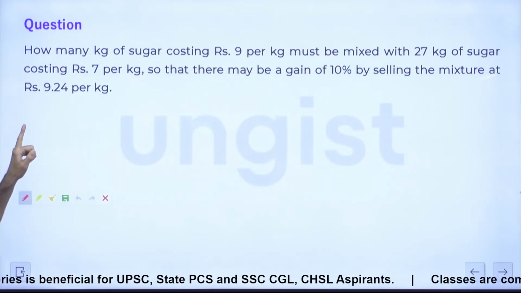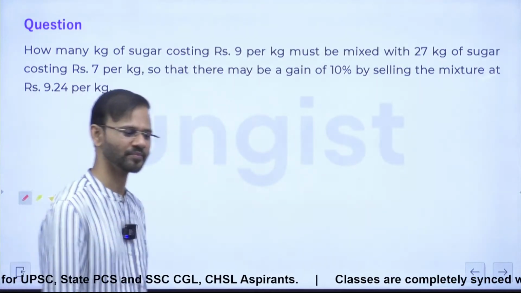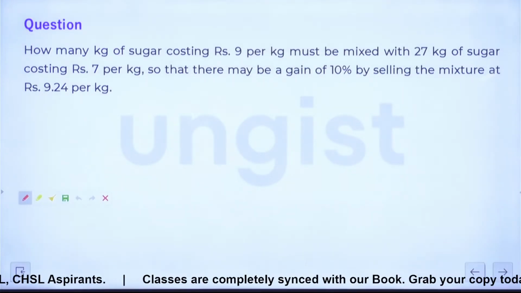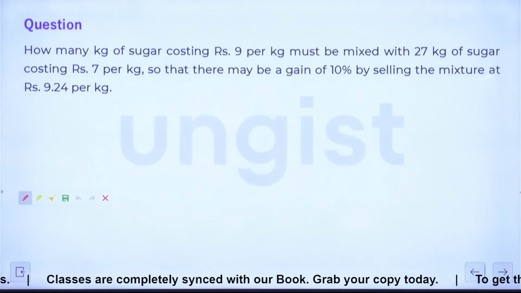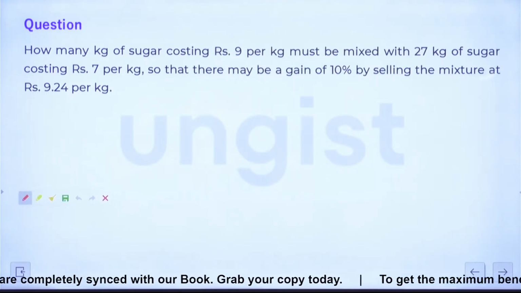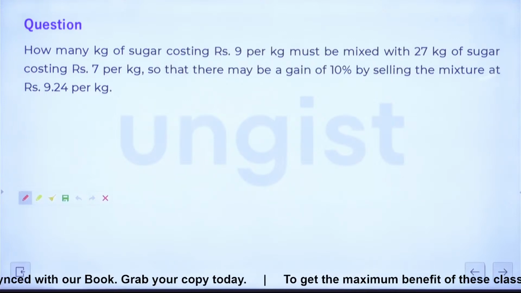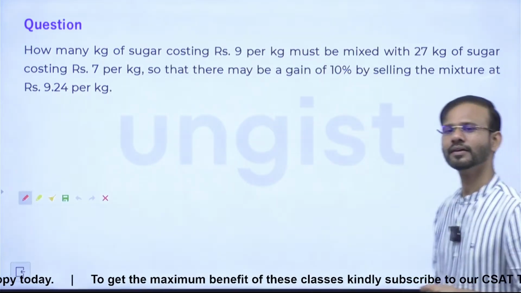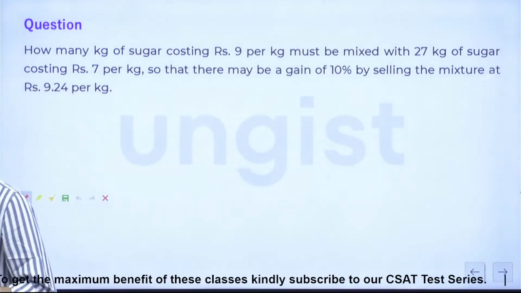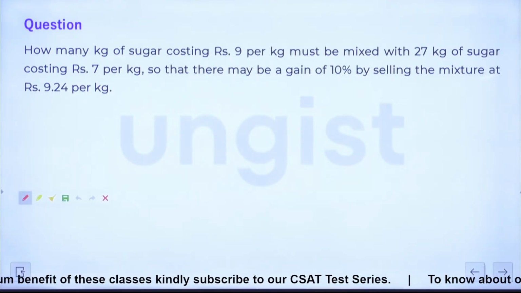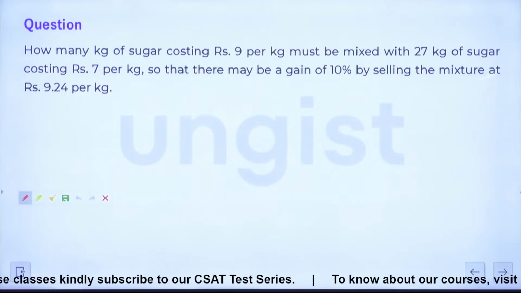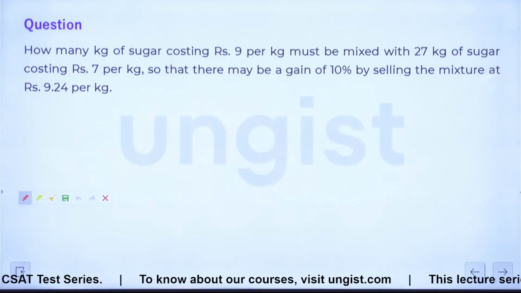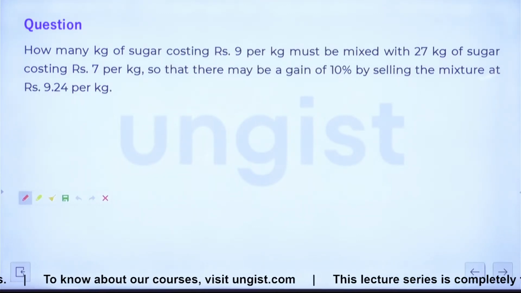Yes, look, again a similar question. But here they have given one more data. Check it please. Almost the similar question with one more data, guys. Check it out please. Okay, yes, what the question is saying, how many kgs of sugar costing 9 rupees per kg must be mixed with 27 kg of sugar costing 7 rupees per kg so that there may be a gain of 10% by selling the mixture at rupees 9.24 per kg.